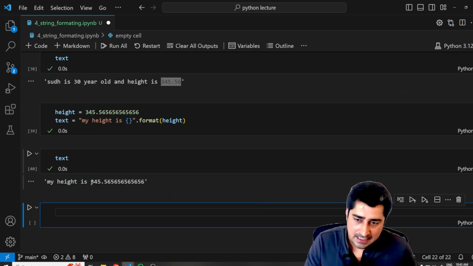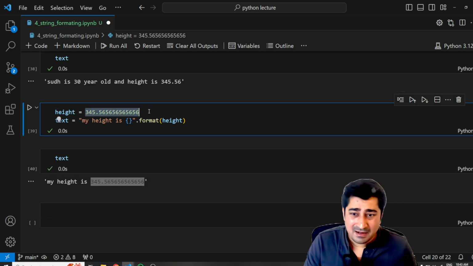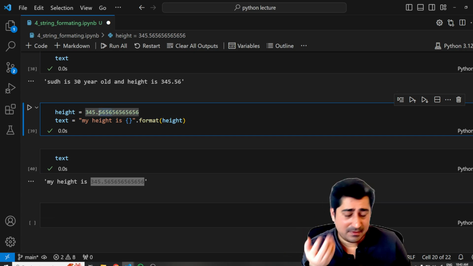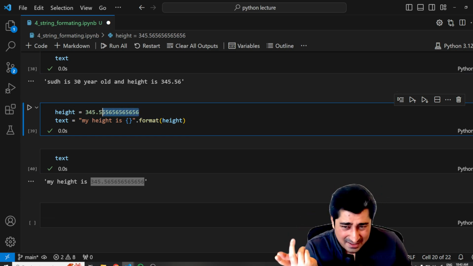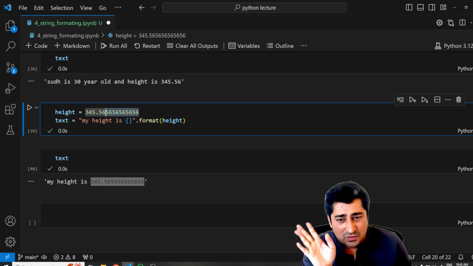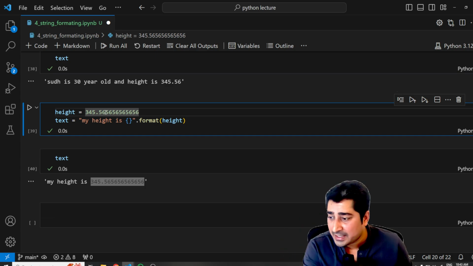Now it is printing the complete height, but I don't want it. What I want is a decimal till the second place, maybe till the third place, maybe till the fourth place, maybe till the first place. There is so much data available after the decimal, and I don't want this entire decimal. I just want maybe till the second place. How can I do it?